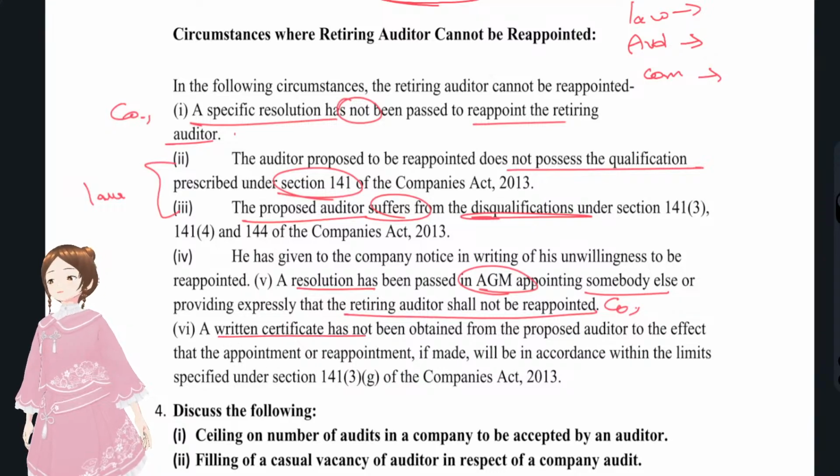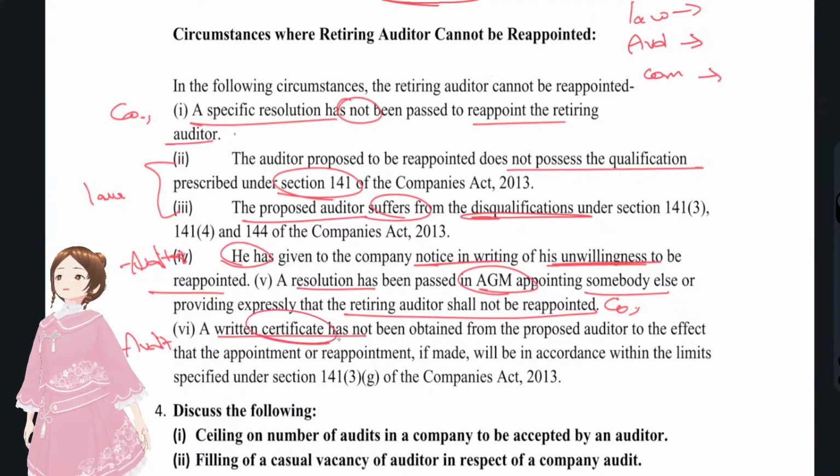The auditor has given a notice in writing about his unwillingness to be reappointed. This is again the auditor's point of view, expressing his unwillingness. Another point is that the proposed auditor has not given any certificate. What are the basic requirements?